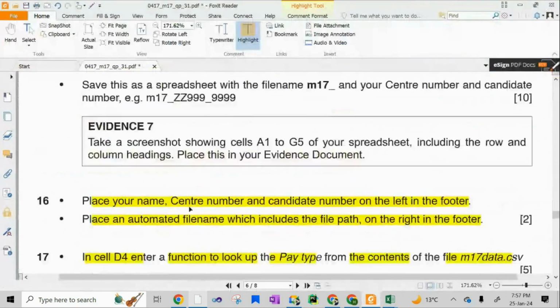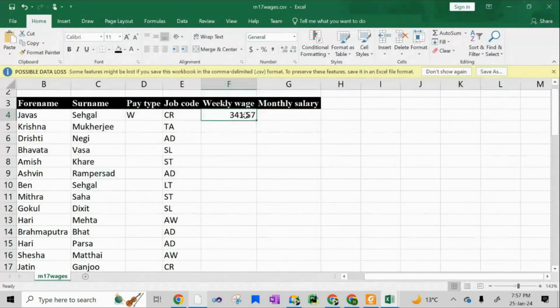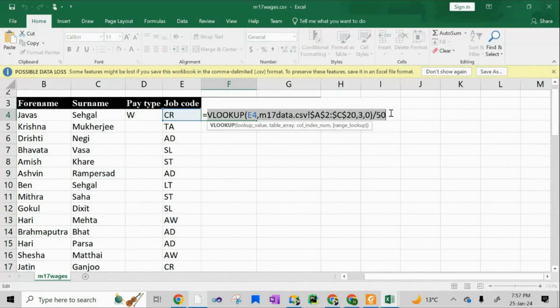Now I'll move on to the formula and see और क्या कहते हैं. The formula must display the weekly wage only if the pay type is W. If the pay type is not W, do not display anything in the cell. All right, so I'm going to open this. This whole thing is giving me what? Weekly wage. It must display the weekly wage if the pay type is W. So I'm going to put if this cell contains W, then display what? The weekly wage. Is this fine? Display what? Weekly wage. Else do not display anything in the cell, so leave it empty.